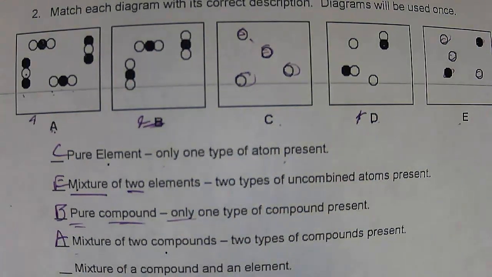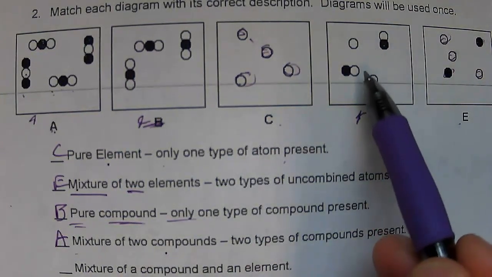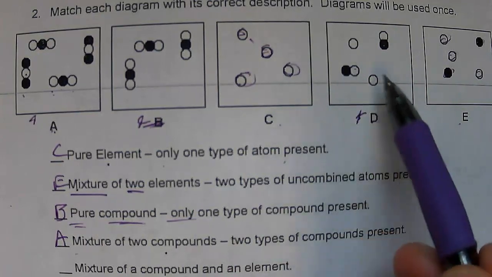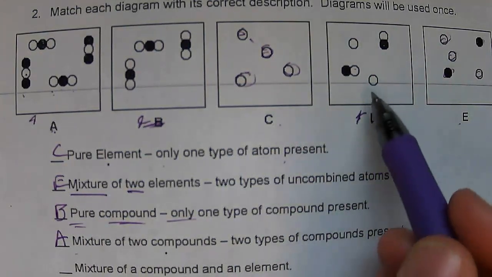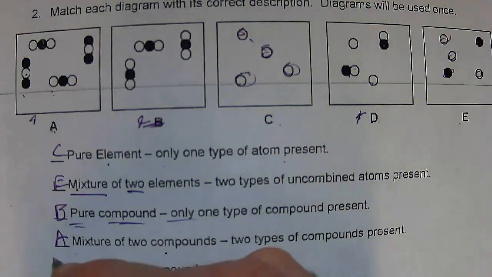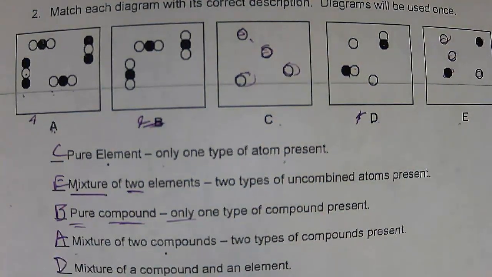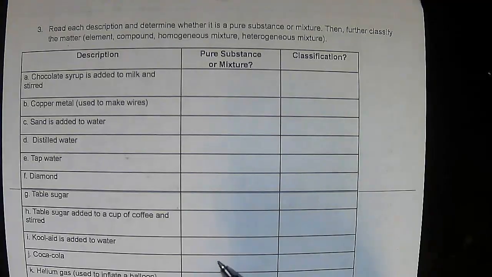A mixture of a compound and an element. Okay, well, you can see these are two spheres bonded together, and here are the circles that are separate. So this is an element, here's a compound, so this is D. Yes, for sure. In theory, you're going to have your own paper out.